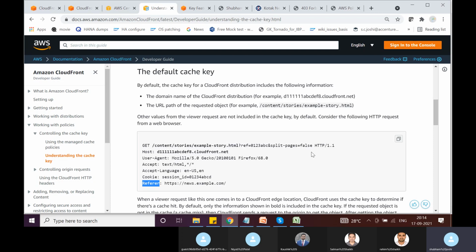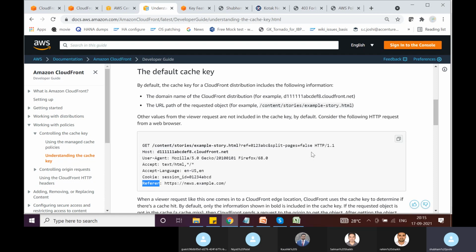So far what we have discussed is, we know what CloudFront is. There are several edge locations. In edge locations, the objects are cached, and each object that is cached on an edge location has a unique identifier called cache key. I mean, we can't see it, of course, but every object that is cached in an edge location will have a unique identifier associated with that cached object. That unique identifier is called cache key.